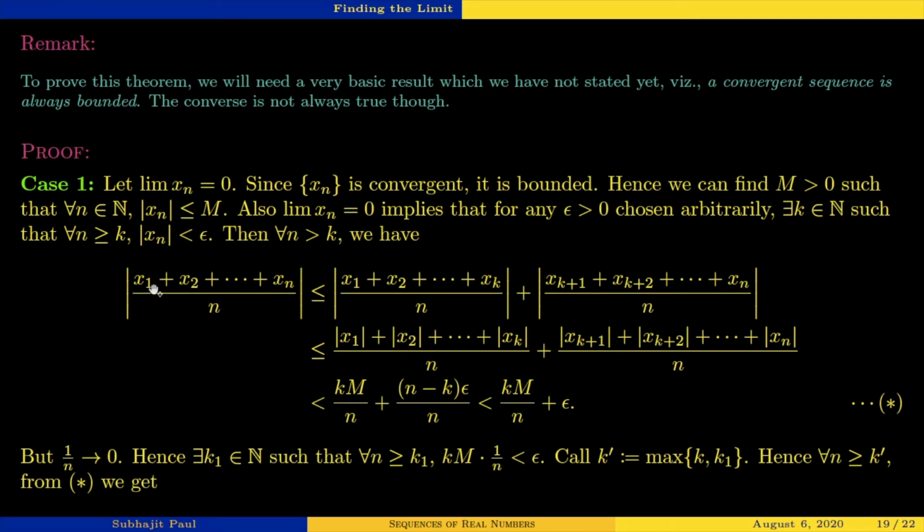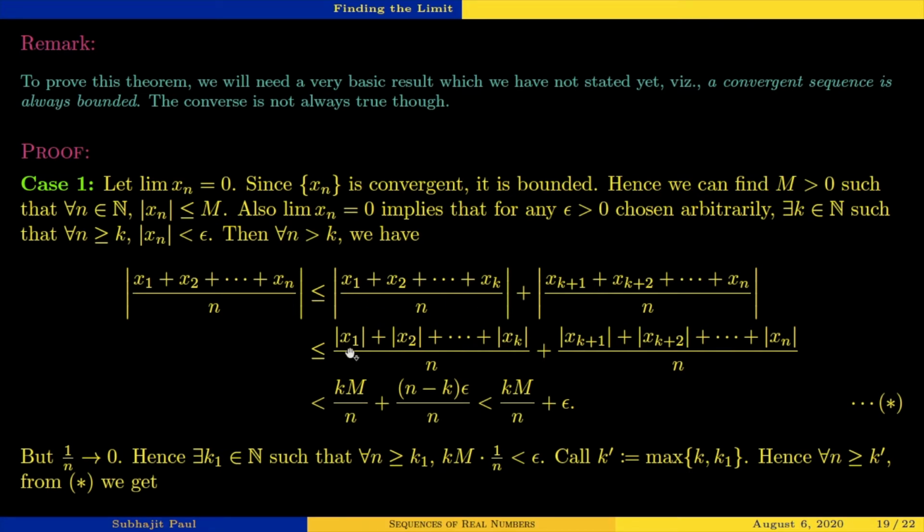So this is mod of the entire thing x1 x2 up to xn, and here we are breaking it from x1 to xk and then xk plus 1 to xn. Simple. Then in the next step, we apply the triangle inequality to everything.